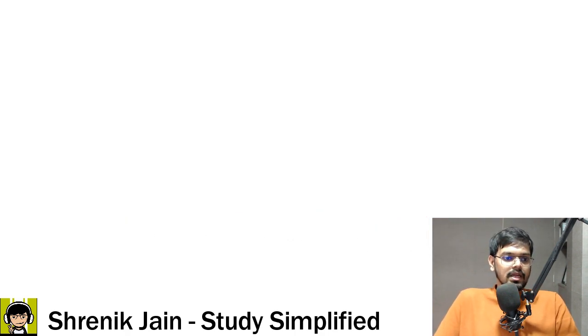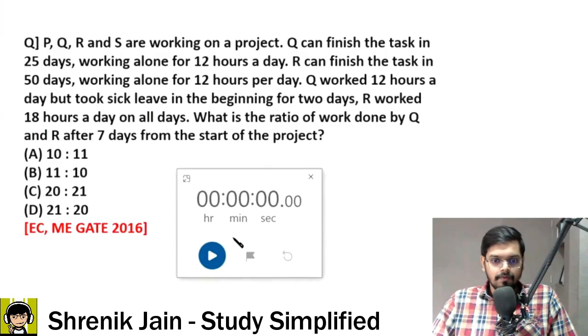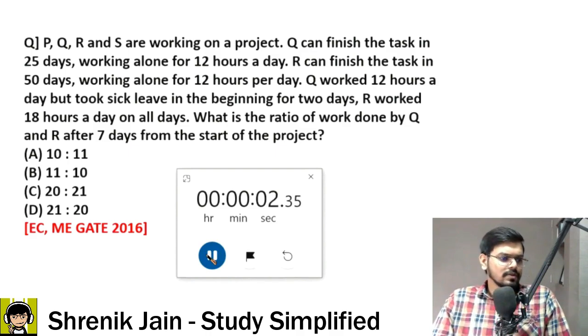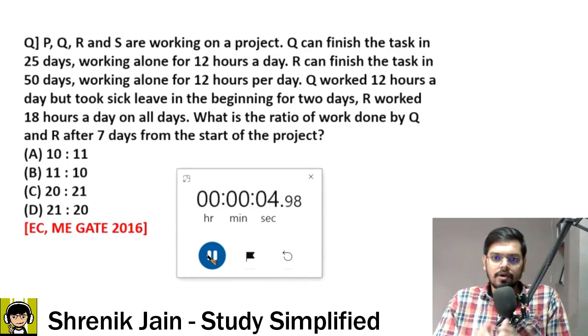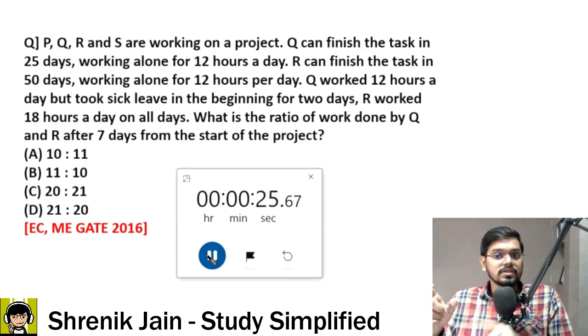Okay, so now to the next question, guys. Next question in front of your screen. Your time starts now. Telecom Mechanical Gear 2016, the question is: P, Q, R, S are working on a project. Q can finish the task in 25 days, working alone for 12 hours a day. R can finish the task in 50 days, working alone for 12 hours per day. Q worked 12 hours a day but took sick leave in the beginning for 2 days. R worked 18 hours a day on all days. So, what is the ratio of work done by Q and R after 7 days from the start of the project?